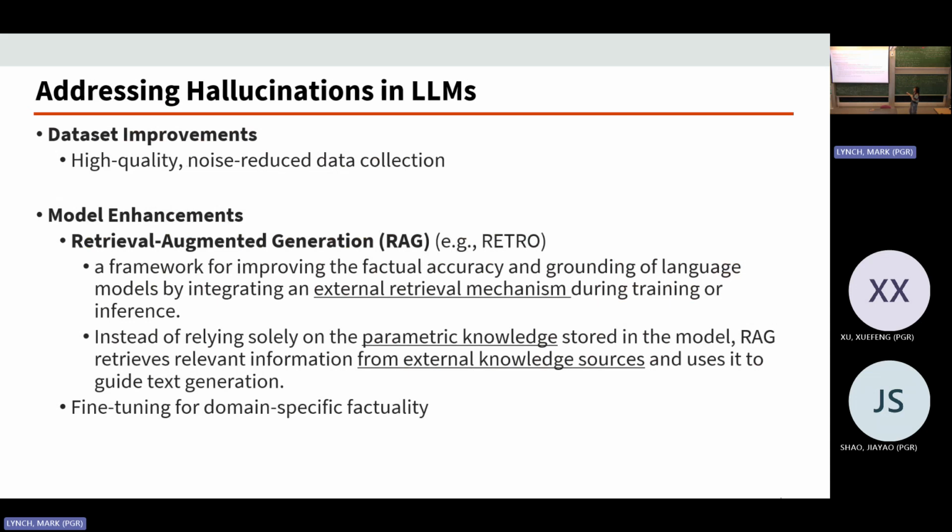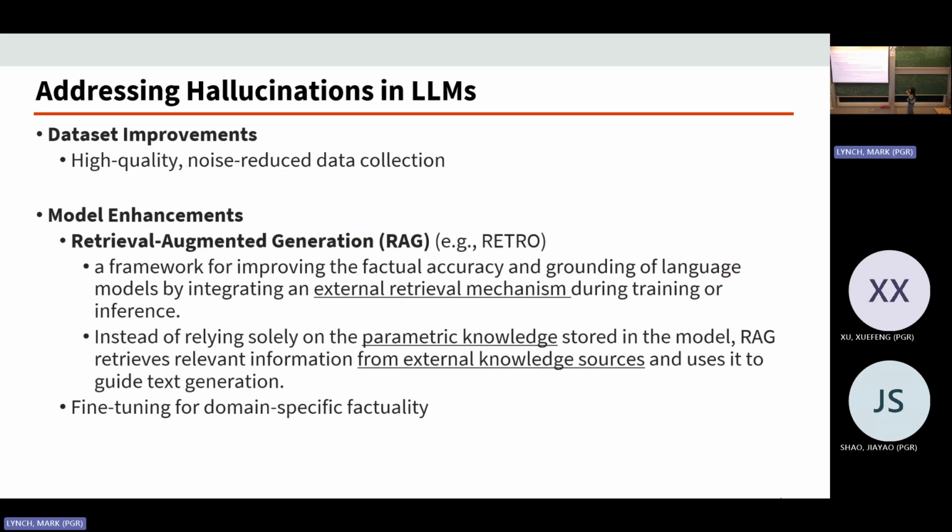First, in the ideal setting, we want better data, but everyone wants better data, and it's really hard. But we can also work on the model design. Here is a very famous method called retrieval augmented generation, RAG.